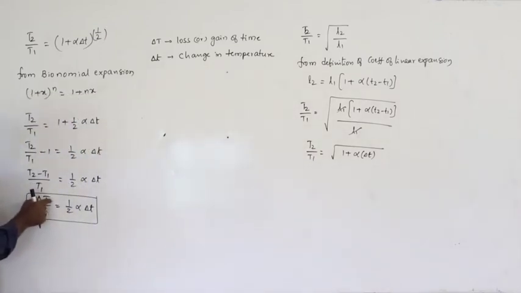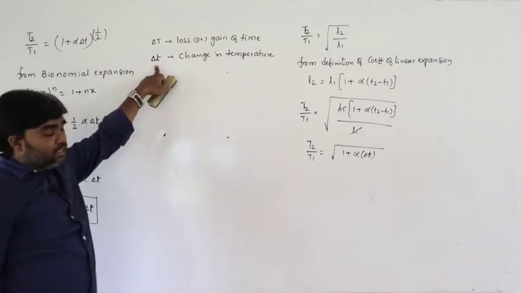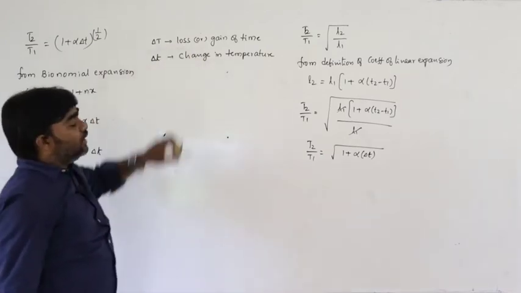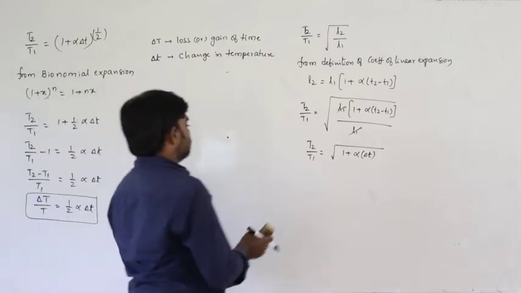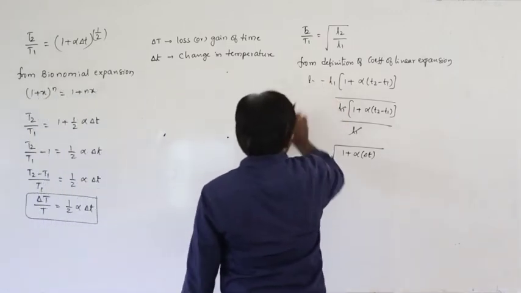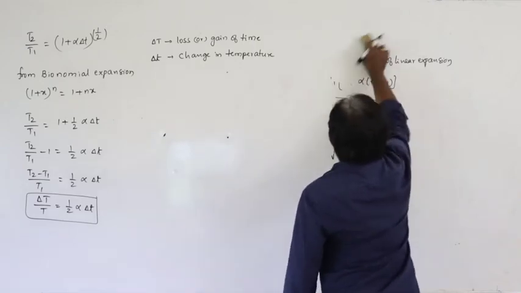Capital delta T, the change in time, by the original time is equal to half alpha delta t. Small delta t is change in temperature, capital delta T is loss or gain of time. So that is the situation now.